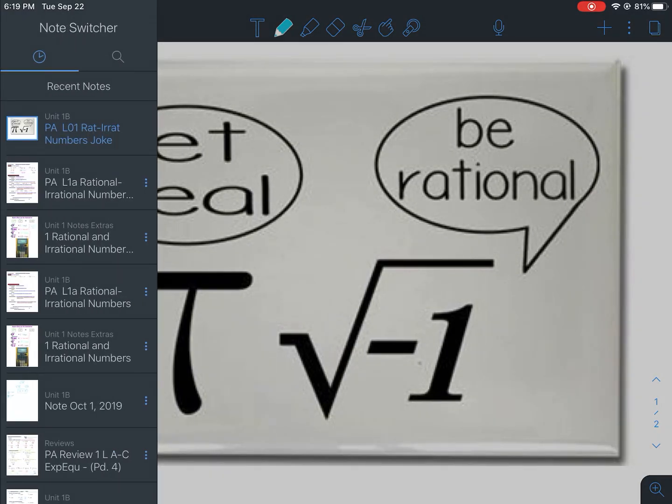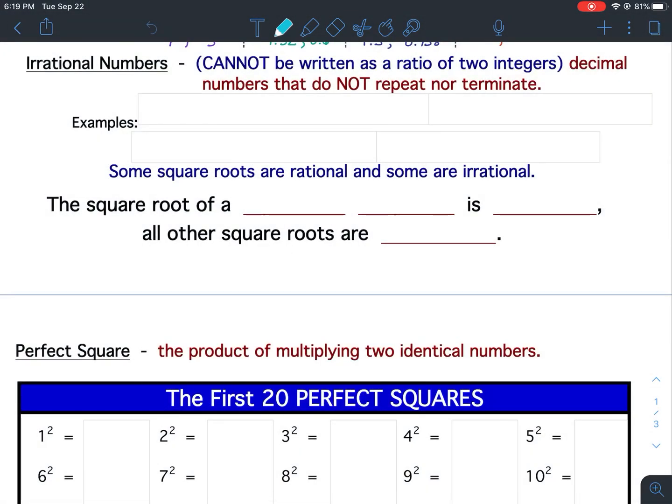So let's go back to the notes. So pi is probably the most famous irrational number. So pi equals 3.141592653589793238, and it keeps going on forever. Yes, there are numbers that repeat. You see 5 multiple times, 9 multiple times, and so forth. But there's no pattern of the same number or numbers repeating over and over again. Therefore, it's not a repeating decimal, and it does not end, so it does not terminate.